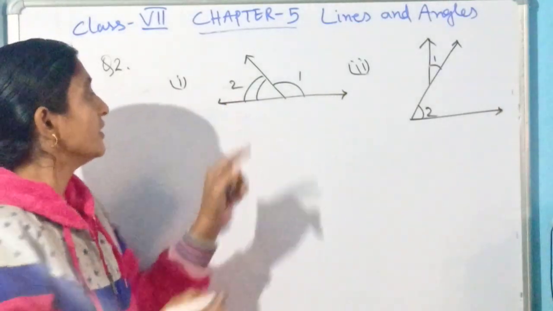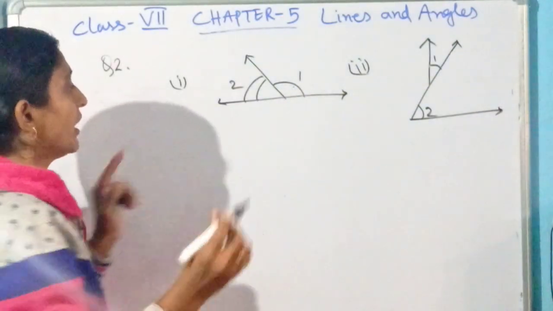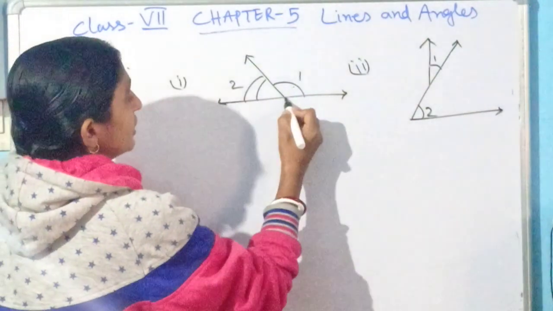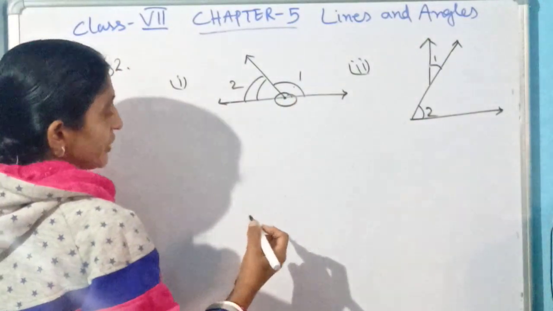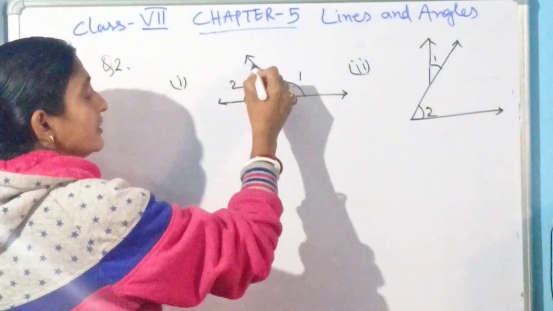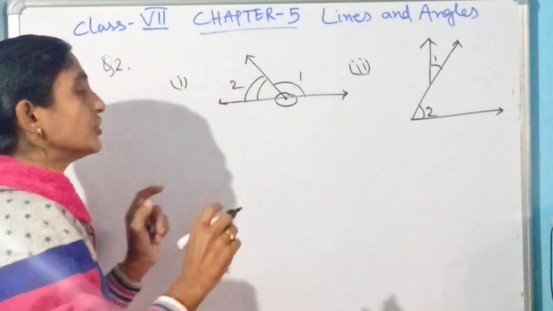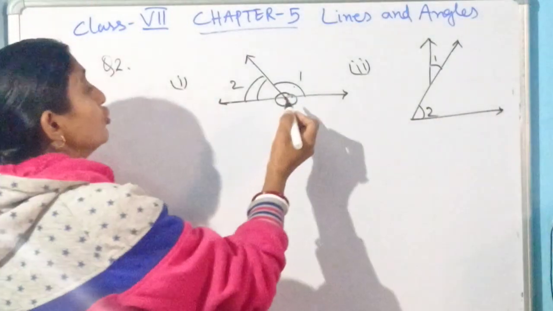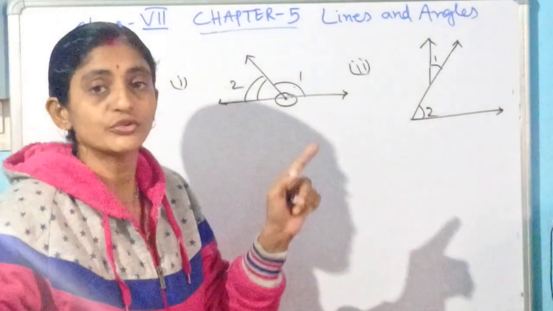Here you can see that two angles have been given, angle 1 and angle 2. And you have noticed that they are sharing the common vertex. This is the common vertex. First condition is over. Then the second condition is a common arm. That ray is the common arm they have. Second condition is fulfilled. Third condition, what was it? The non-common arms should be extended in opposite directions.